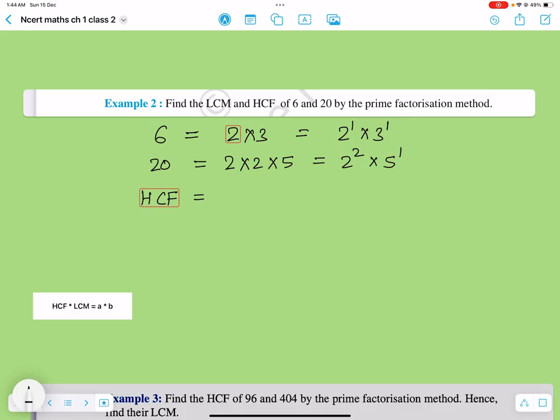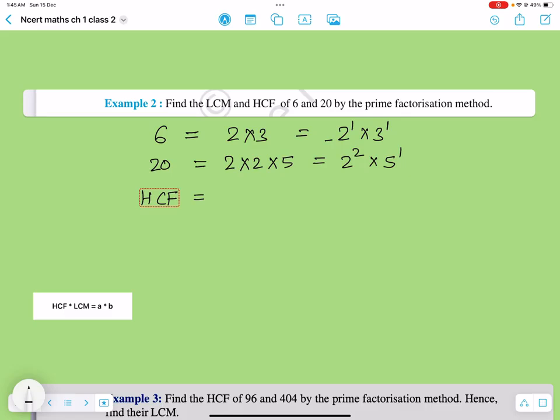Because if you take the highest power, that means that factor would only be present in one number, not in the other number, right? तो हम उसके लिए क्या करेंगे, 2 हमारा कॉमन फैक्टर है जो इस नंबर में भी आता है, इस नंबर में भी आता है. हमें इसकी लीस्ट पावर लेनी है, because if you take 2 raised to power 2, that means it's 4. 4 is not present in your first number 6.